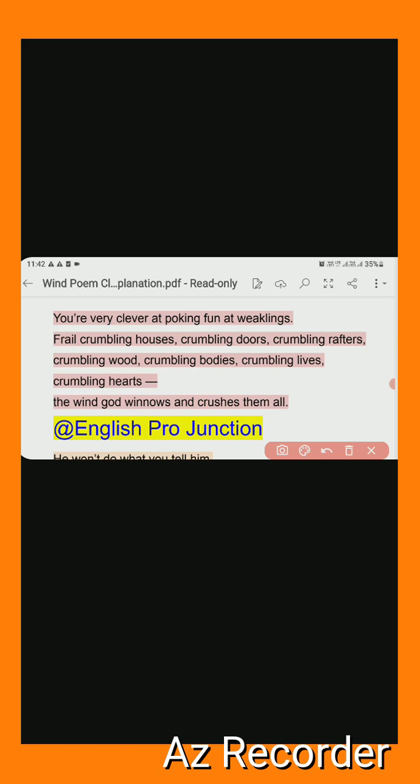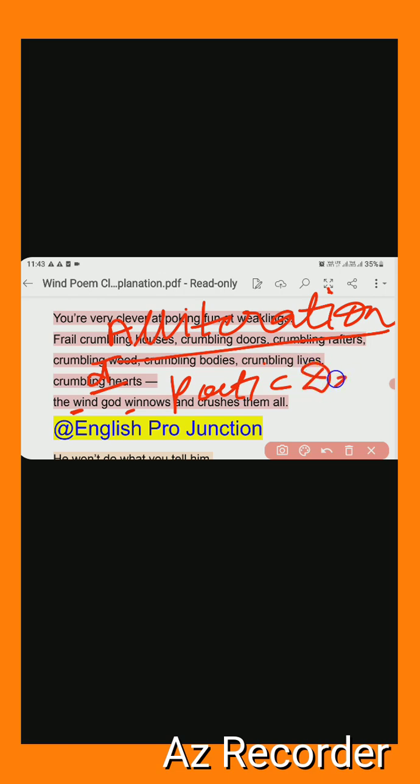But in this line, one more thing we will see. Wind, W, and we know W. So W and W, two times repetition with the wa sound. If the wa sound is repeated, and that is a consonant, so if a consonant sound is repeated, that is called alliteration. A poetic device, a figure of speech, is alliteration. This one is the poetic device in this line. I hope it is clear.